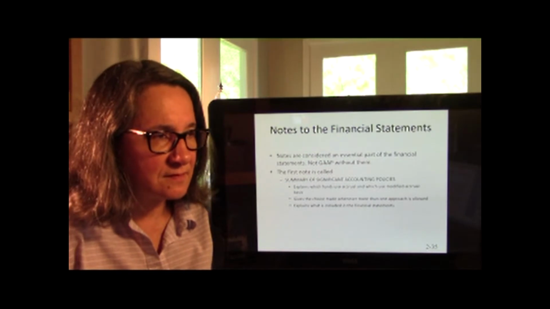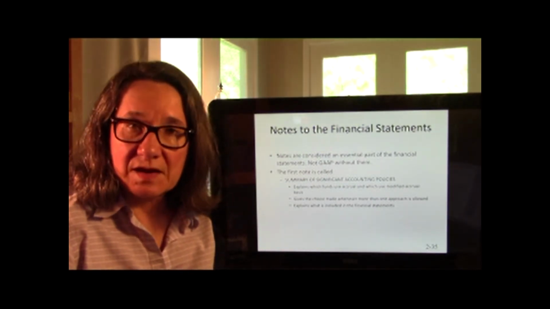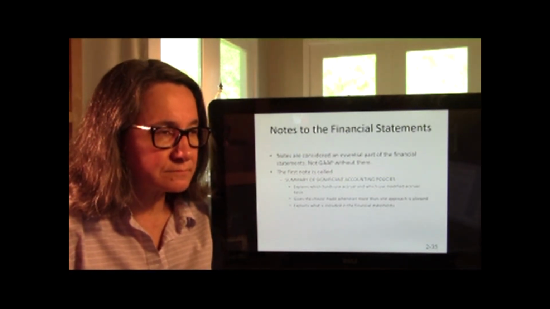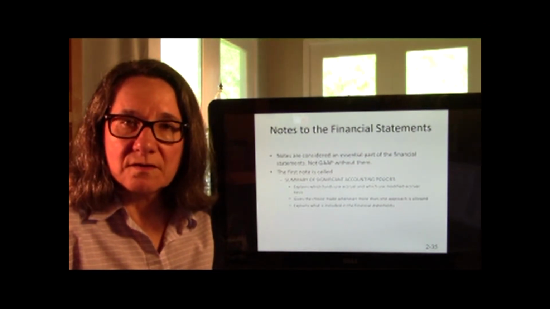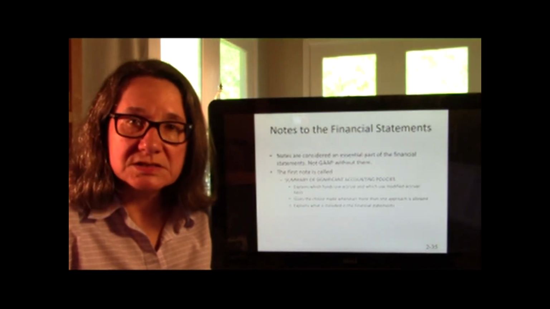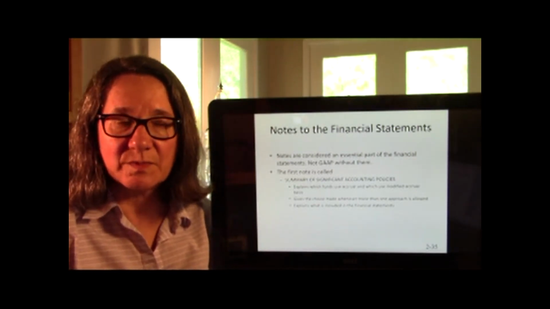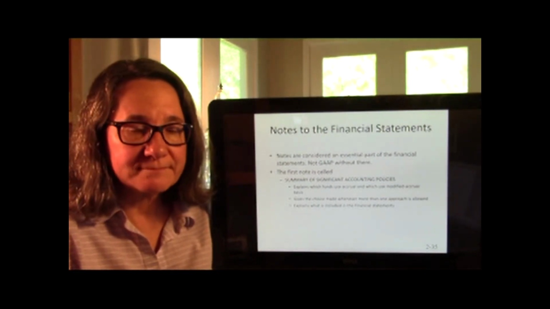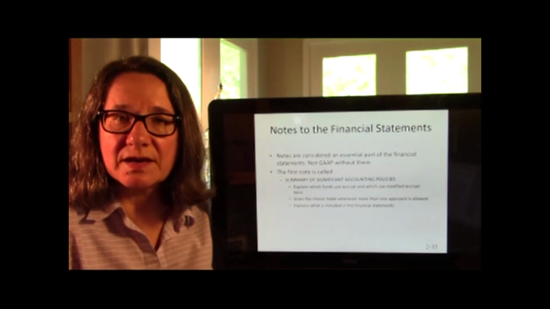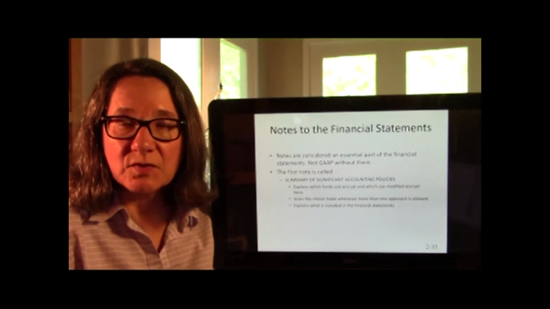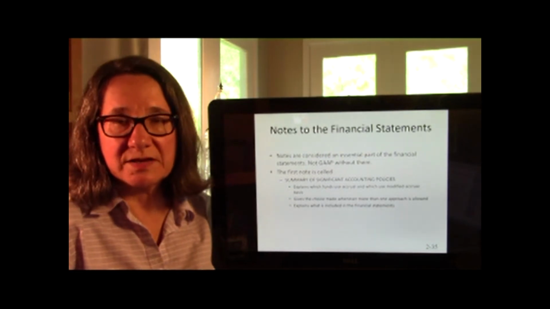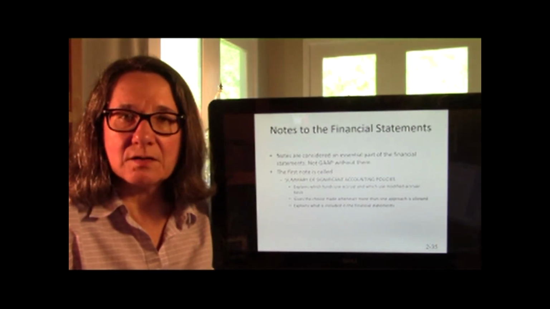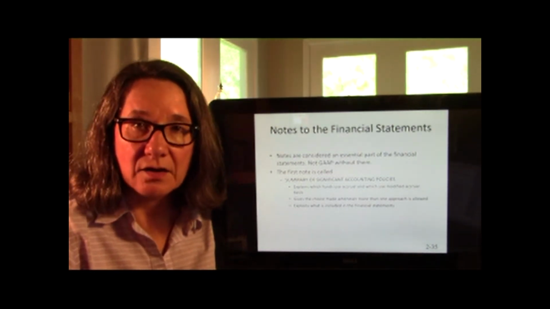Once we get done with all those statements that we've prepared, there need to be some notes. Just like for-profit enterprises, government has to have notes to the financial statements to explain accounting. That's what notes do. They explain accounting policies. So Target might have some notes that explain how they do their LIFO or FIFO for inventory. Might explain their tax positions that they've taken. It's basically a summary of how we've decided to do the accounting here.